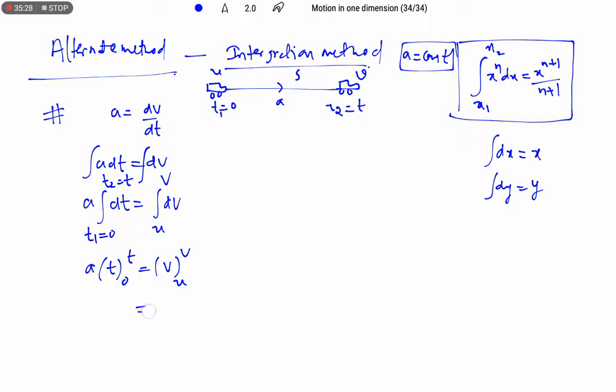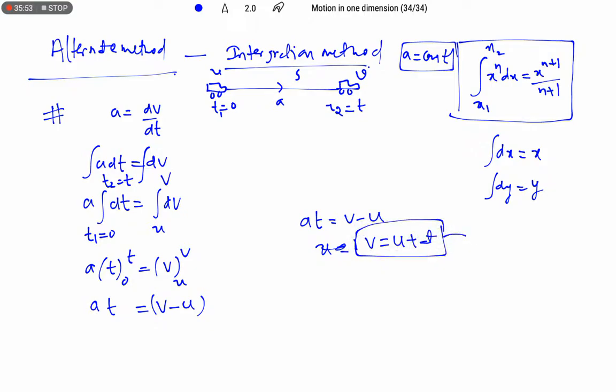Substituting the limits, upper limit minus lower limit, v minus u equals a t, therefore v equals u plus a t. This is the first equation of motion, derived on the basis of integration. So we use the method of integration to derive the equation of motion.